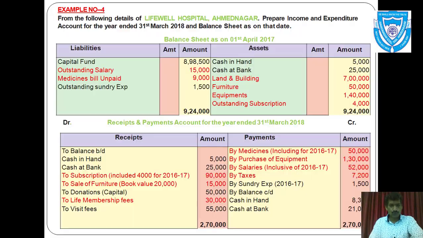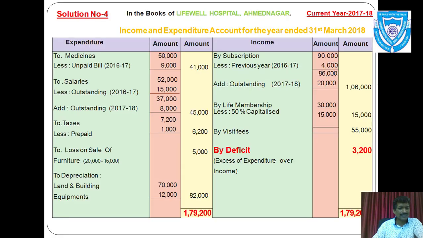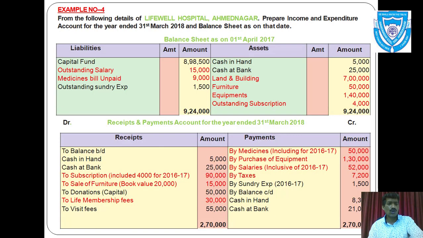So here we have to depreciate land and building by 10%. You can see opening balance of land and building rupees 7 lakh. So 10% of 7 lakh will be 70,000. So you can debit it to expenditure side to depreciation. Land and building 70,000 and equipments amount is already given rupees 12,000 and total is rupees 82,000. Once again check all the heads are considered or not. I can see here all the heads for income and expenditure accounts are taken here.